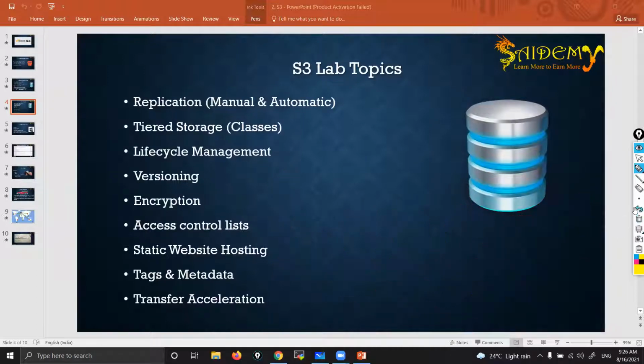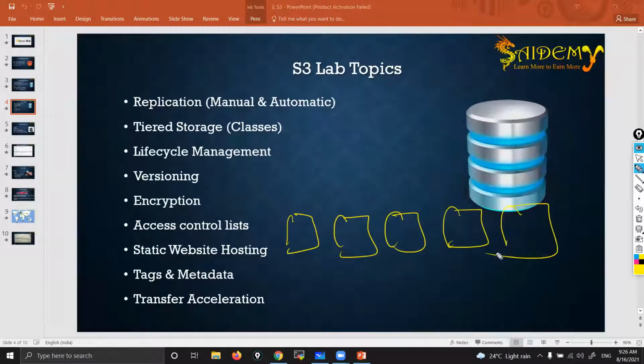In the same manner, here also, tiered storage is in S3. On the front end, we are uploading, okay, but on the back end they keep many physical data places, you can call them data centers. Multiple classes are there, total 6. I'll give names later on; let me give names like A, B, C, D, E, F. These we call classes.